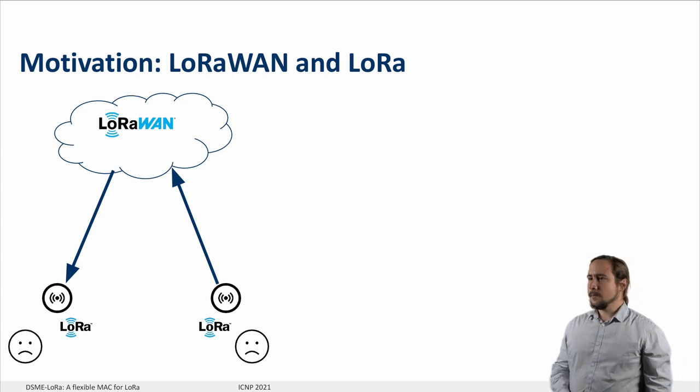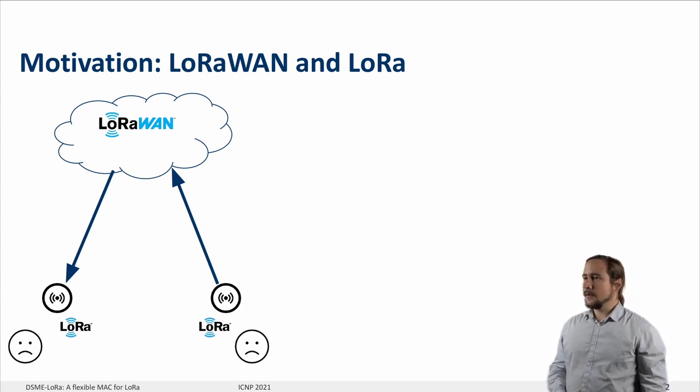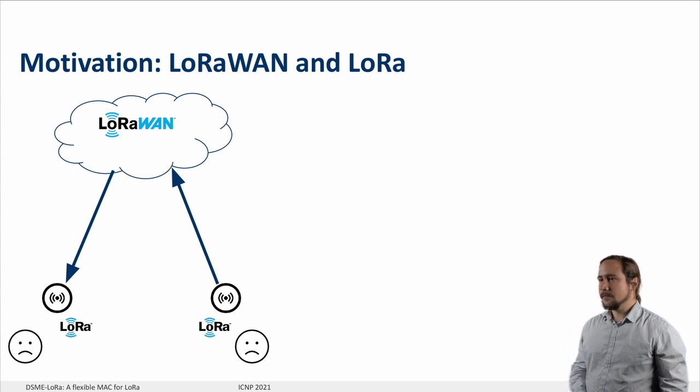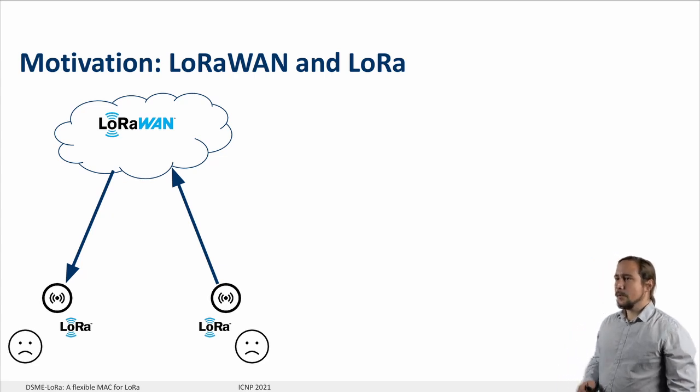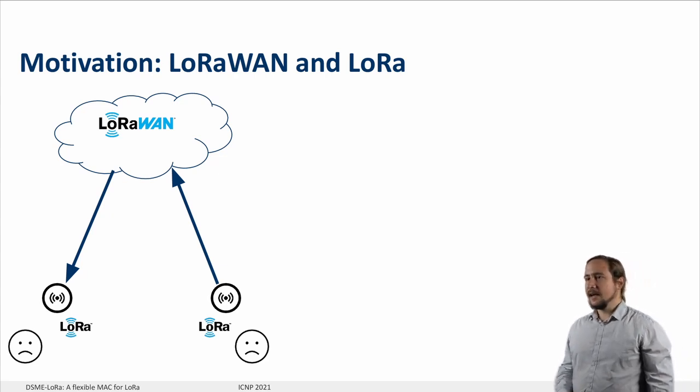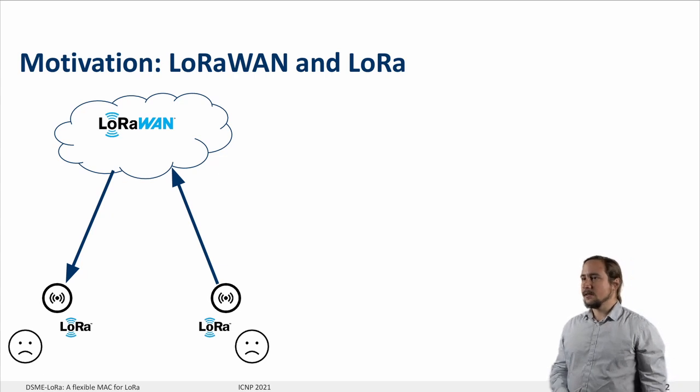LoRaWAN is a cloud-based media access control protocol for constrained devices that defines an upper layer for LoRa, a long-range wireless modulation. The LoRaWAN infrastructure is centralized. In fact, a LoRaWAN network server controls media access and forwards packets between end devices and the cloud.